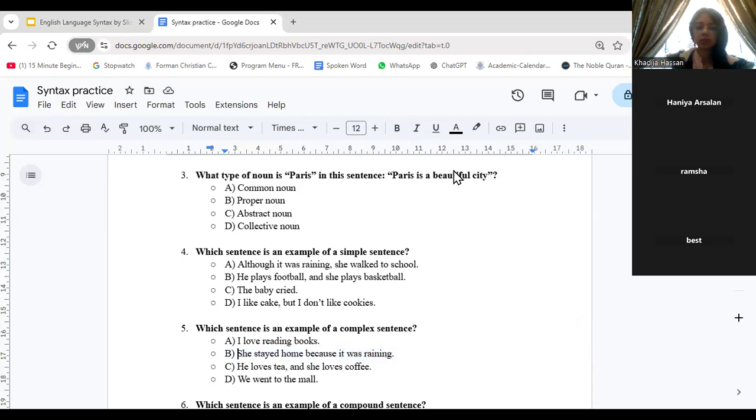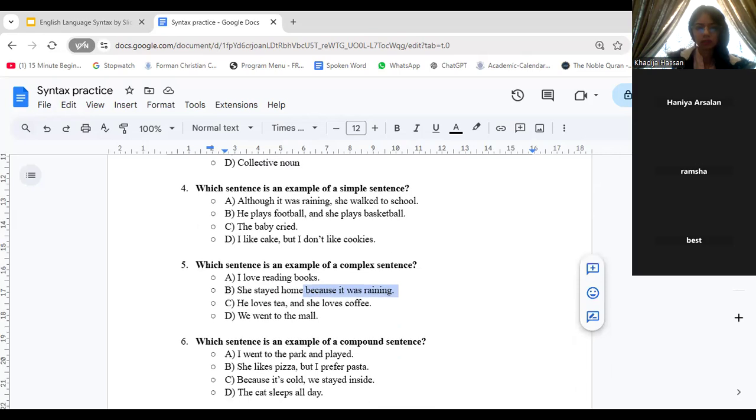But in the example I showed you earlier as well, we are considering this in its entirety one clause. Because it was raining is a dependent clause. Because it was raining doesn't make sense on its own. What because it was raining, you know? So it was actually B. Although I admit this was a little confusing because of the conjunction.